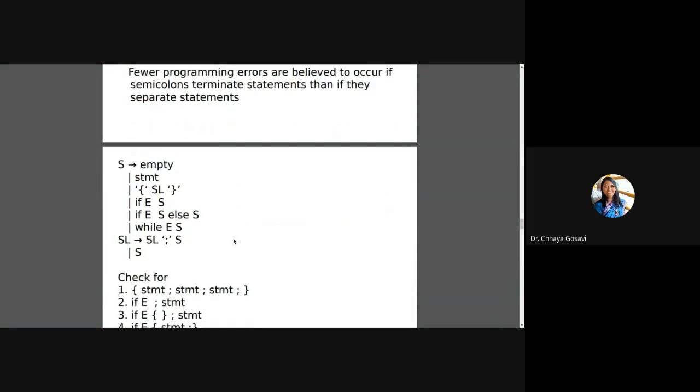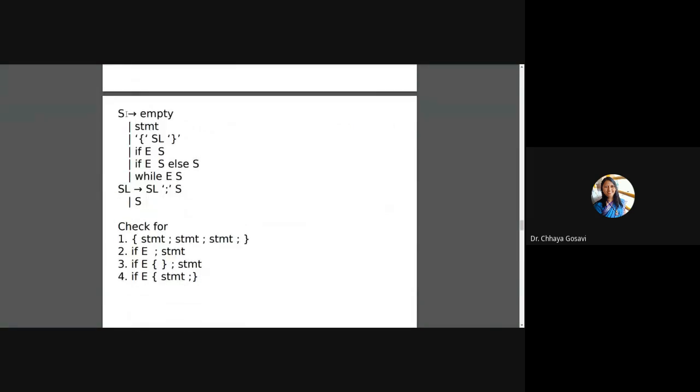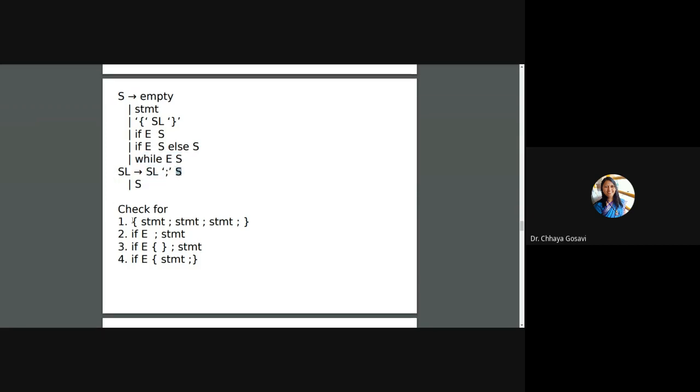We have seen a small grammar like S goes to empty statement, block, that is opening bracket, statement list and closing bracket, if expression statement, if expression statement else statement, and while statement. And statement list can be statement list, semicolon, statement. And then we have checked for this grammar using bottom up, top down parsing.